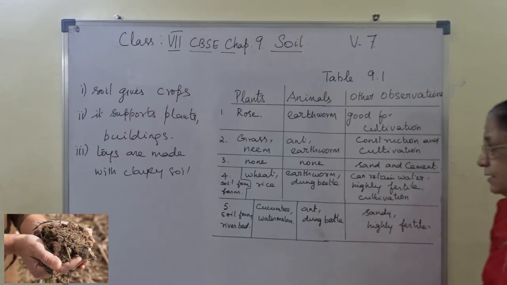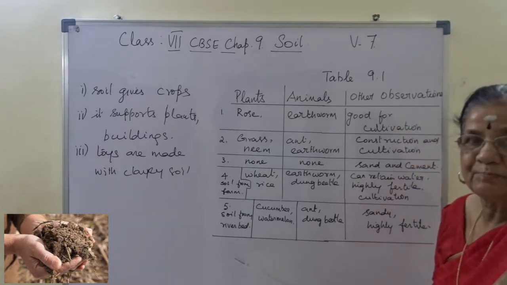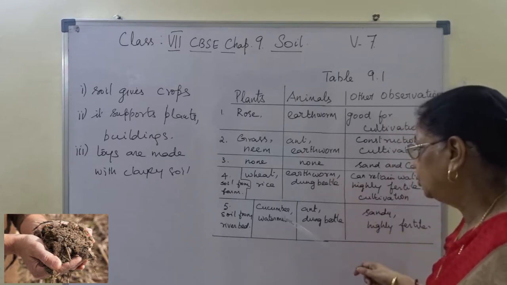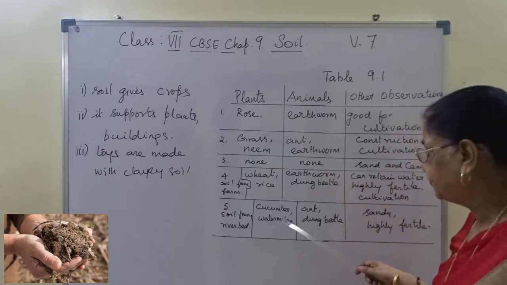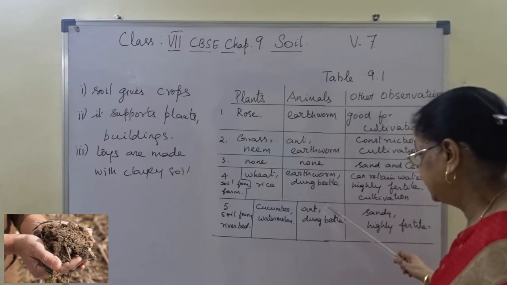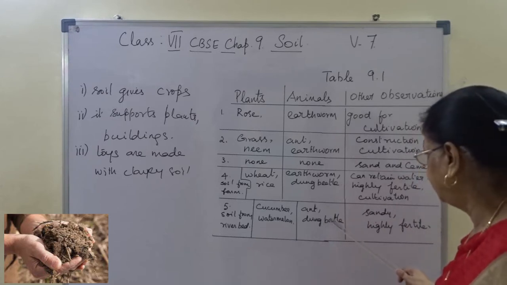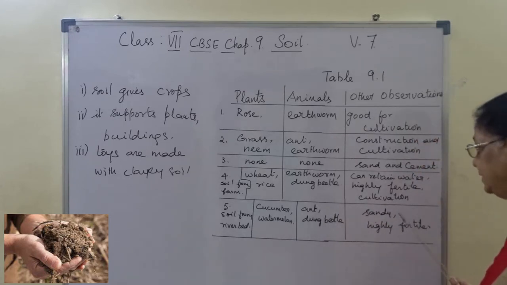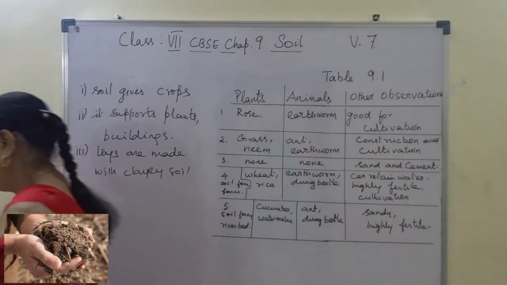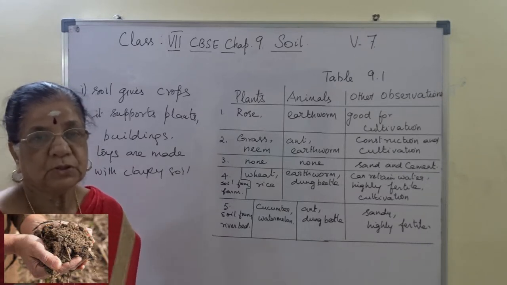Right? Then the fifth one, soil from river bed. A very good soil, we call it river sand soil. Soil from river bed. Plants are cucumber and watermelon. Animals are the same, ants and dung beetle. And the riverbed soil will be sandy but highly fertile. I hope you are able to follow this.